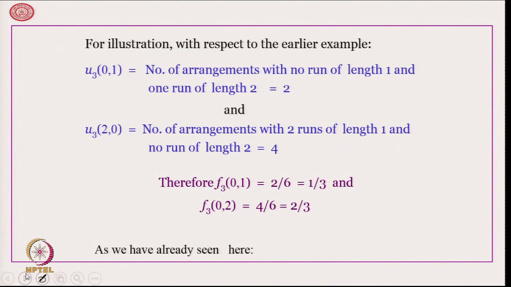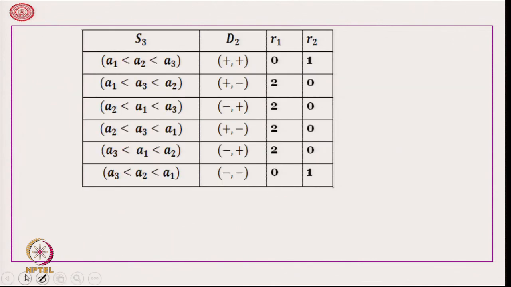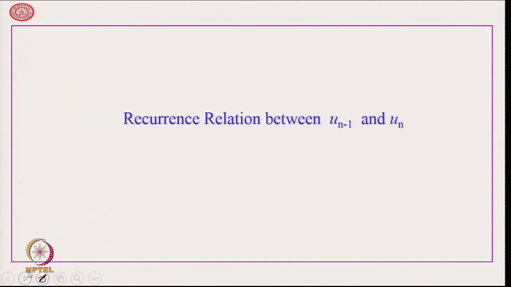For illustration, with respect to the earlier example, u 301 was 2, u 320 was 4, therefore f 301 was coming out to be 1 by 3, f 302 was coming out to be 2 by 3, as we have seen from this table some time back. Now, the question is, how do we compute all these u n's? Basically, there is a recurrence relation which helps us to get u n from u n minus 1.